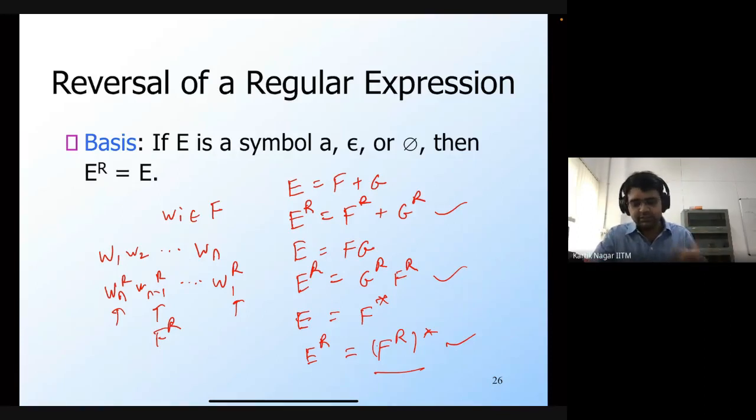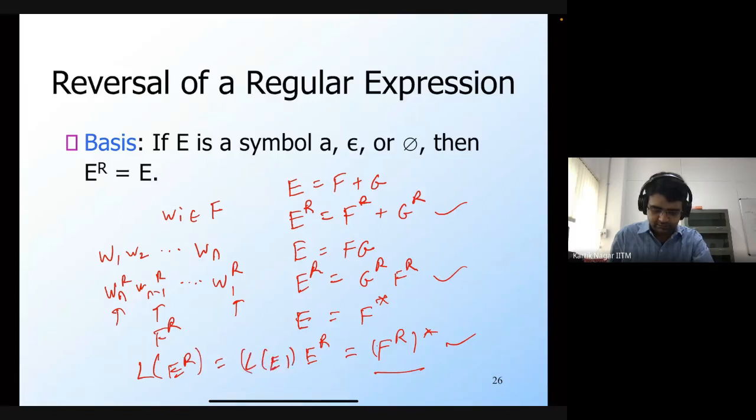So this means that given any arbitrary regular expression, you can reverse it, and the reverse of the regular expression is exactly going to describe the reverse of the language of the regular expression. That's why regular languages are closed under reversal. So the language of ER is going to be the reverse of the language of E, and since this is regular, that's why this is also regular.